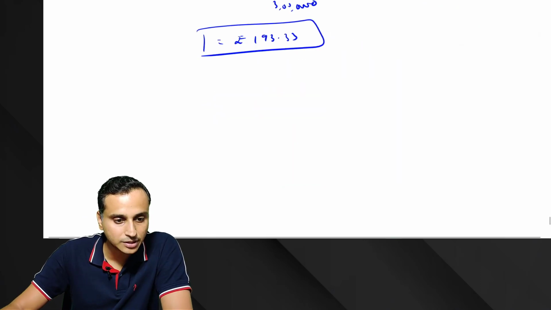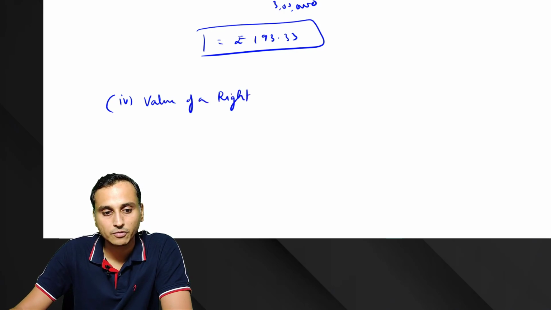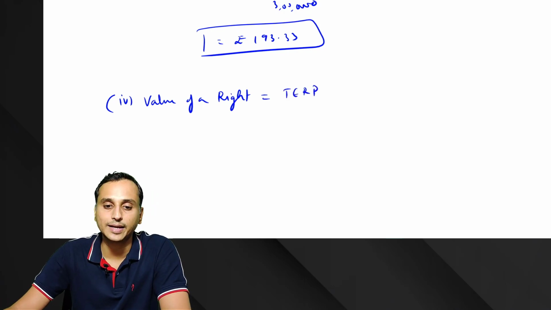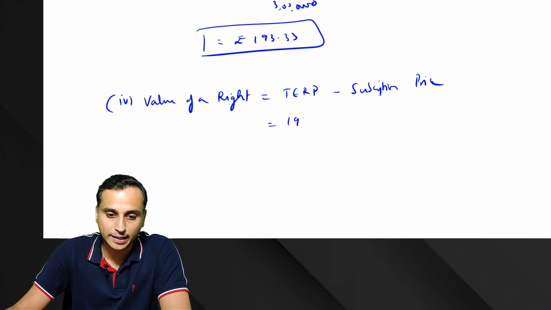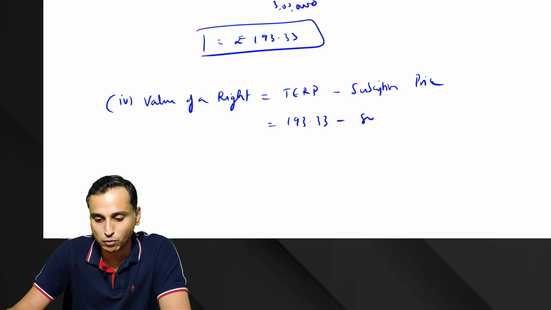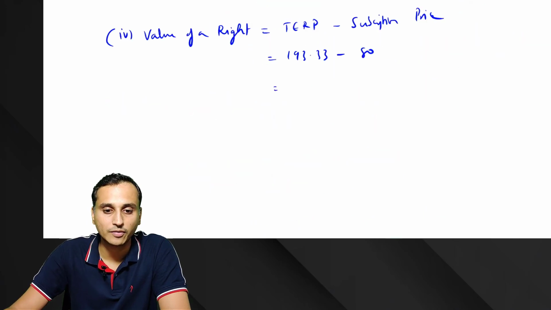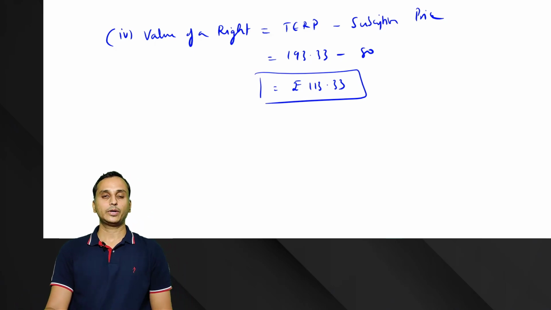Okay. Once we have the theoretical exercise price, we can now calculate the value of a right. So how do we calculate the value of a right? Theoretical exercise price minus the subscription price. So how much? 193.33, and the subscription price we calculated here was 80 rupees. So how much is the value of the right? Rupees 113.33 is the value of the right. Okay, I hope all of you are clear.